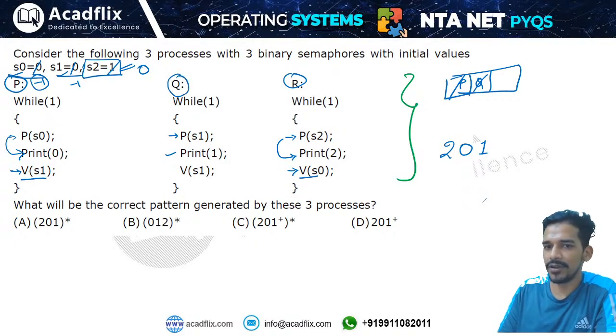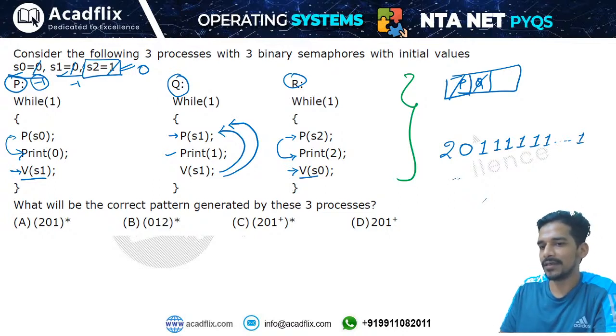Okay, this process is a greedy process. Why? Because this will not give the chance to anyone else. This process will give the chance to itself only. This means now this process Q will keep printing 1 1 1 1.